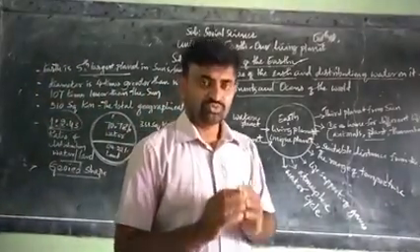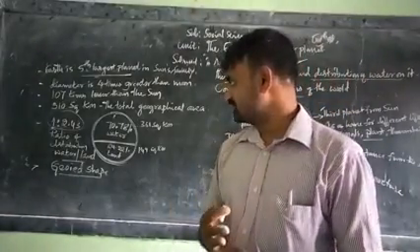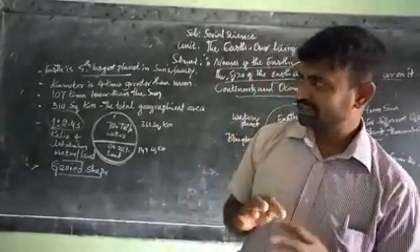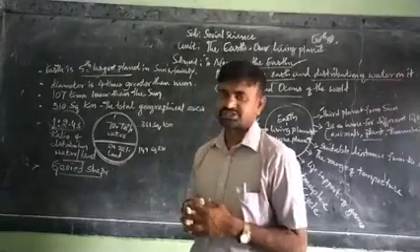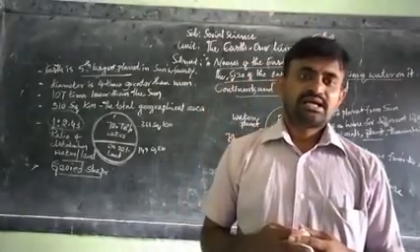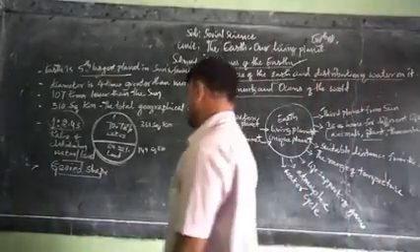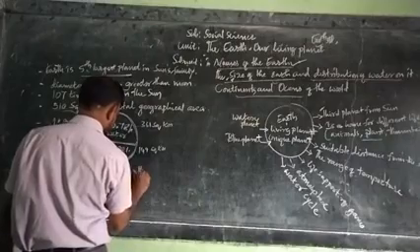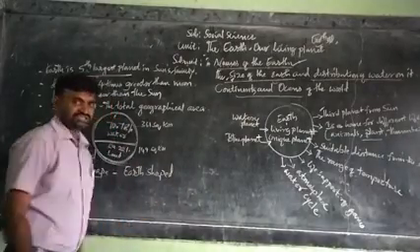And now we are going to discuss the earth's shape.